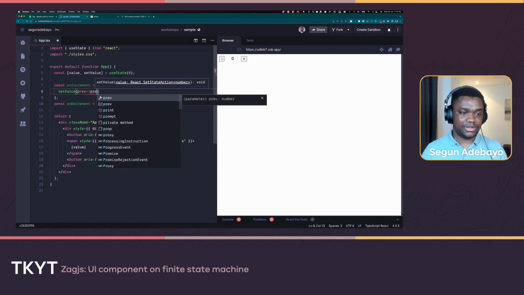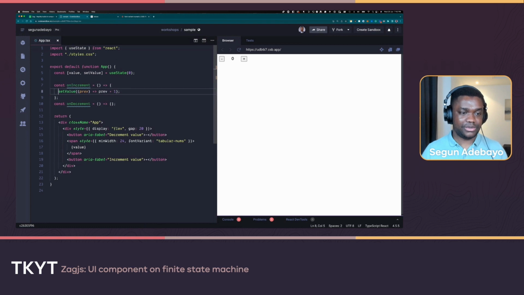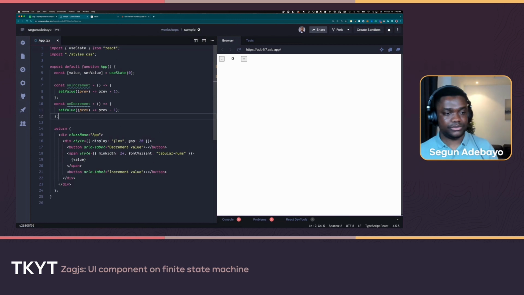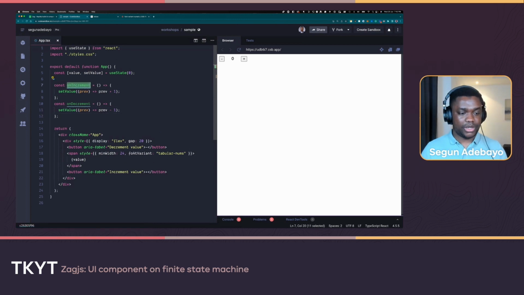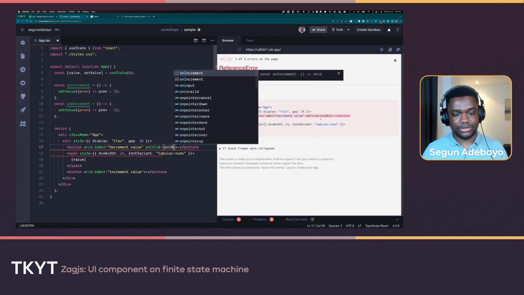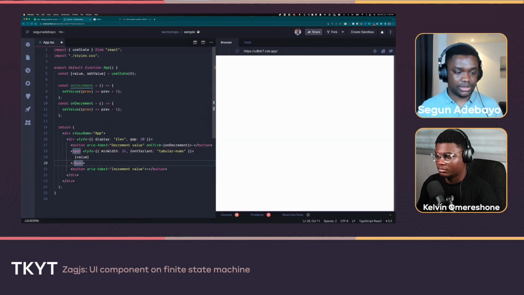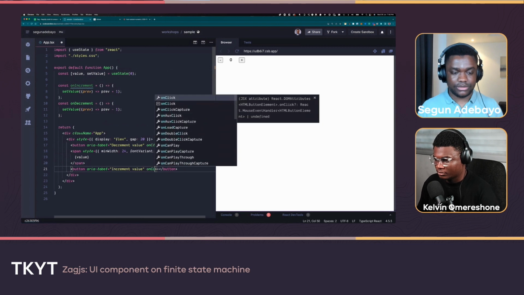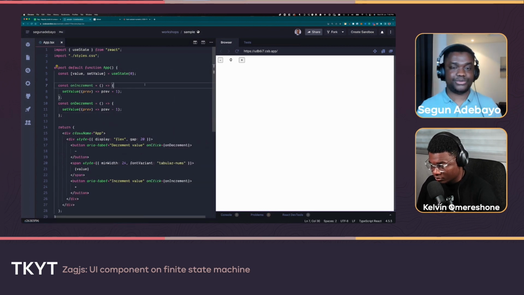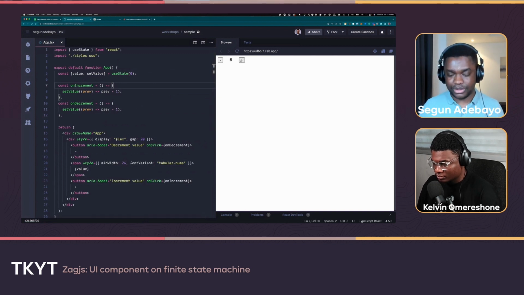We grab the previous value and increment that by one, and then we do the opposite for decrement. How do we want to attach this? We can say on click, I want to call the on decrement, and on click here, I want to call the on increment, right? So this is a basic setup to get the component working pretty quickly.